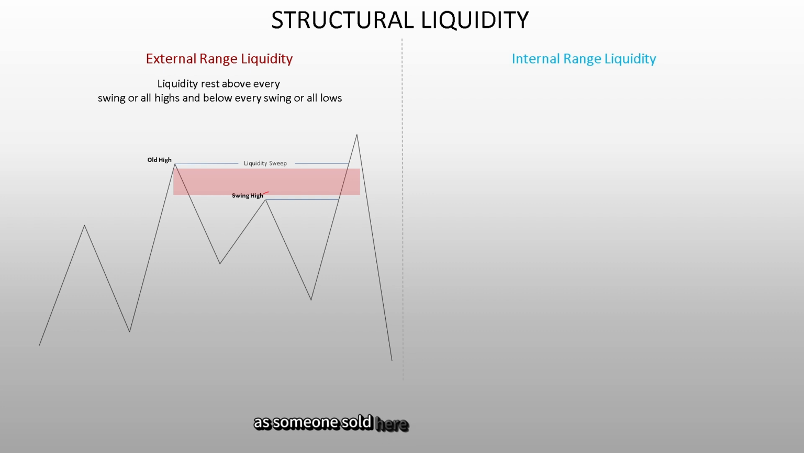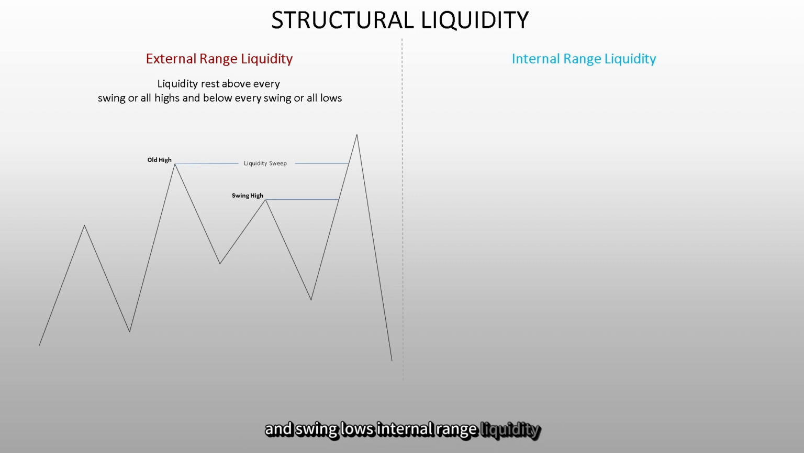As someone sold here, someone sold from here. Similarly, someone sold from here, placing their stop loss above this point. The market went up, took everyone's stop losses in one go, and then the market fell. Sweeping the liquidity of old highs and old lows outside, violating them, is called external range liquidity. This also includes the liquidity of swing highs and swing lows.